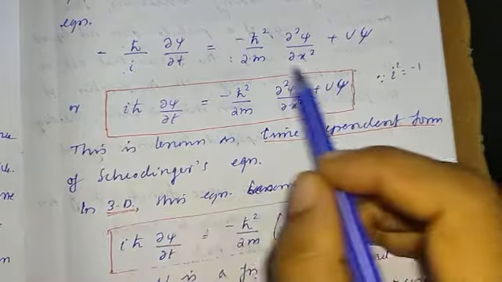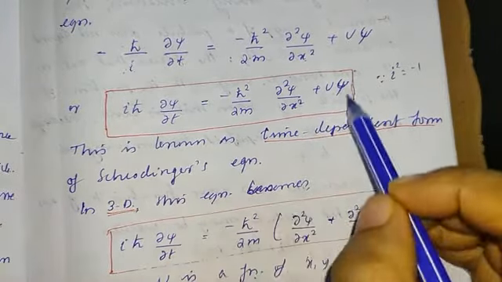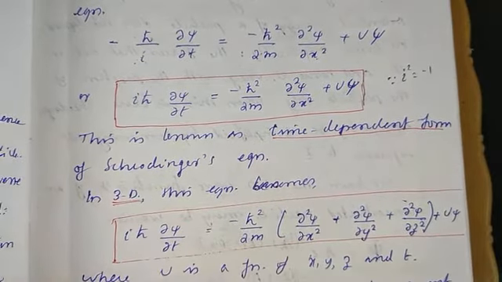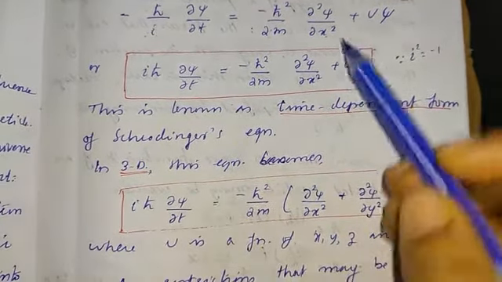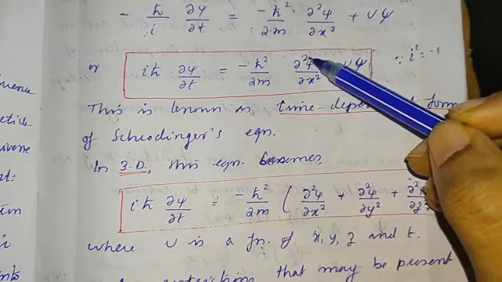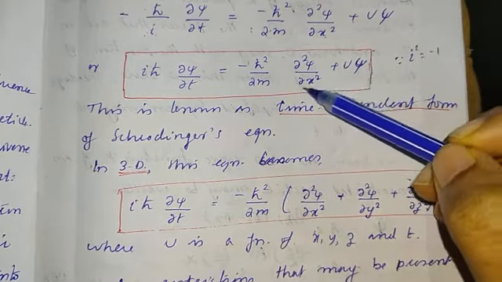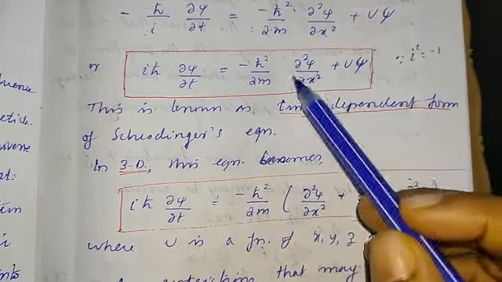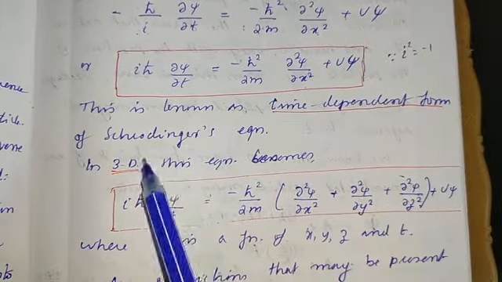This equation is known as the time dependent form of Schrodinger's equation. Here we have the dou square psi by dou x square term only, so this is the one-dimensional time dependent Schrodinger's equation.